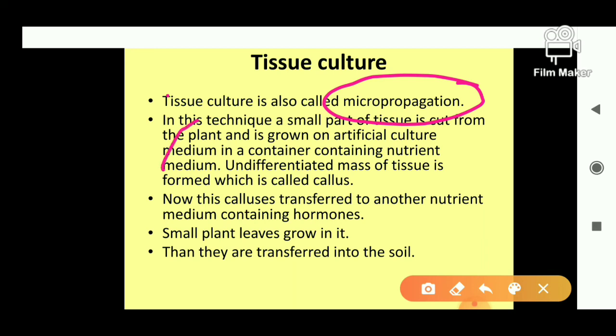It may be a part of the leaf, it may be a part of the stem. कहीं से भी हमने छोटा सा एक portion ले लिया. Then it is grown artificially. It is grown on the artificial culture medium in the container, right? Having the nutrient medium in it, and the conditions should be septic, free from the microbes. And the tissue utilizes that nutrient from the medium, and it grows into an unorganized undifferentiated mass of the cell.